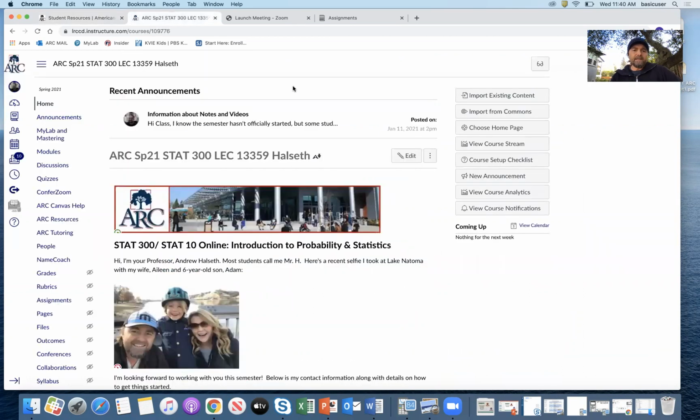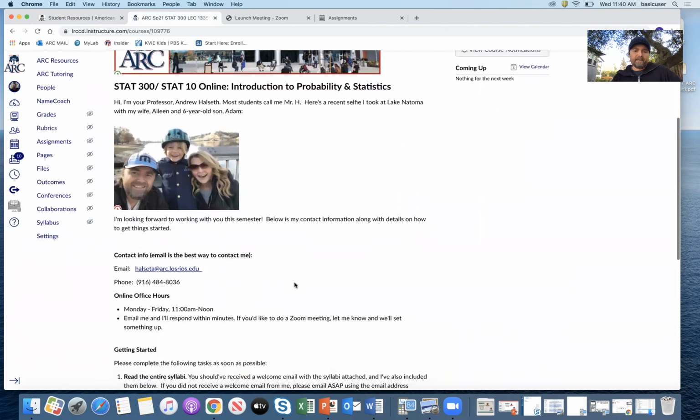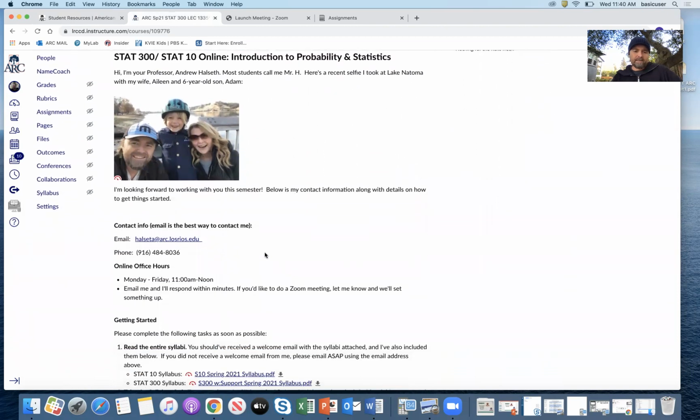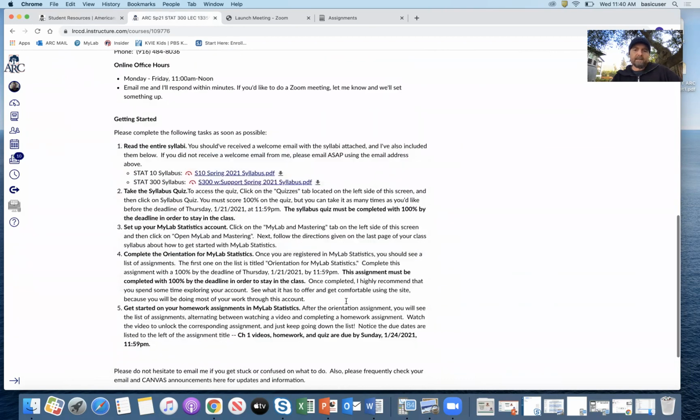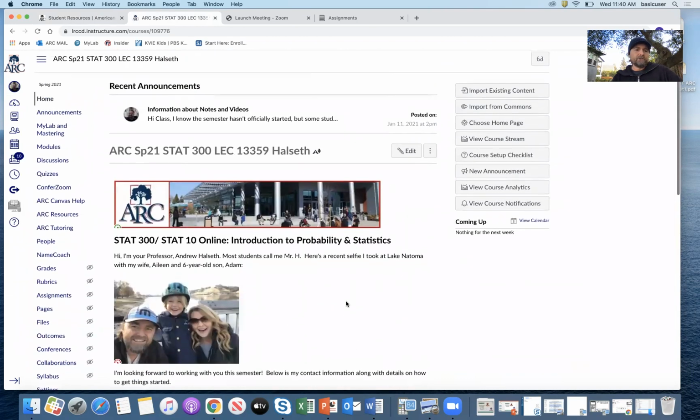So here's what your Canvas page will look like. It might be a little different because this is the instructor view, but it's similar as far as what's available. So definitely read through this front page. It has my contact info and how to get the class started. So take a look at that for sure. And then I'll go through some of these menu items.